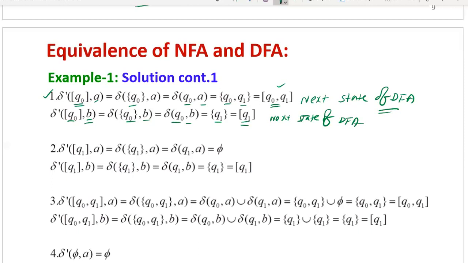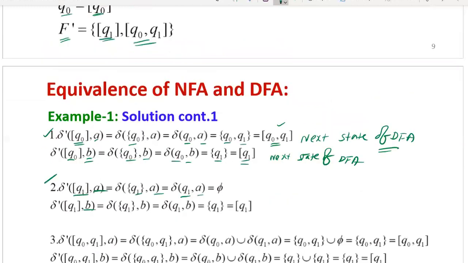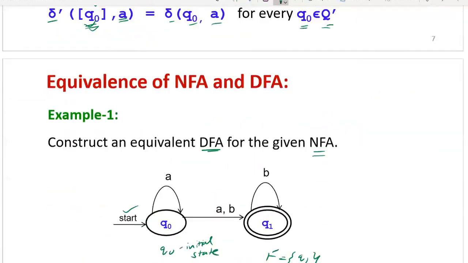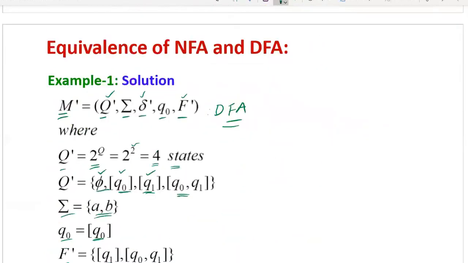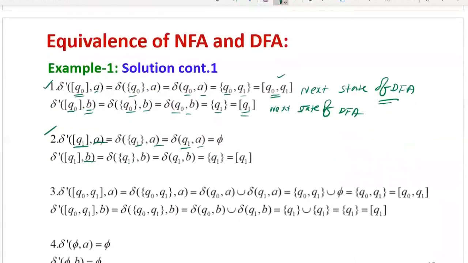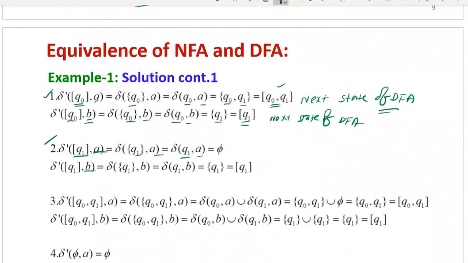Now you can find the transitions of the remaining states. The second state is Q1. For Q1, find the transitions on input A and on input B. Delta dash of Q1 on A equals delta of Q1 on A. From state Q1 on input A, there is no transition. You can go back and see the diagram once. Q1 on A has no transition, so you take it as phi, empty. So there is no transition from state Q1 on input A.